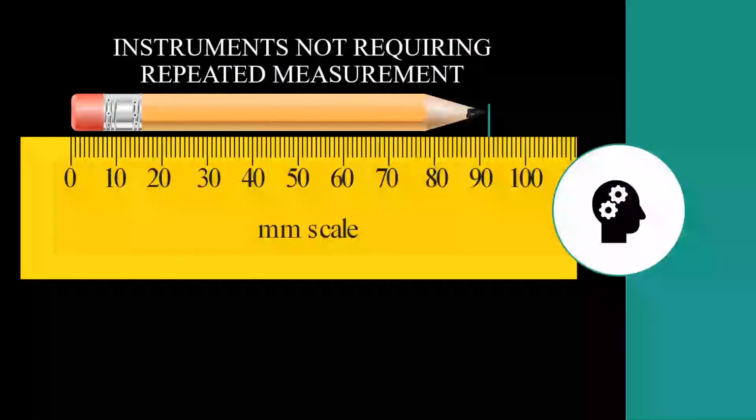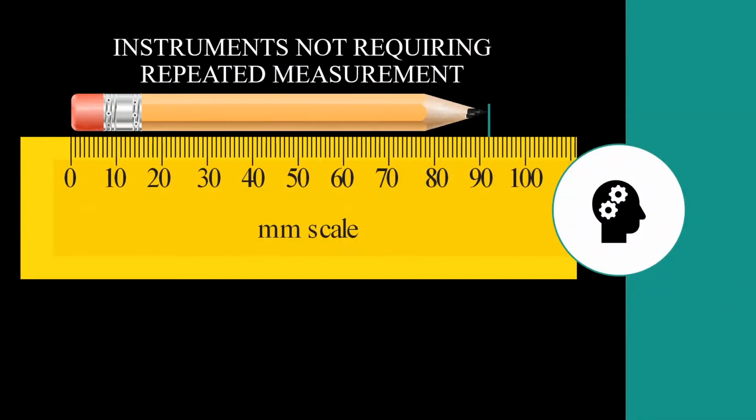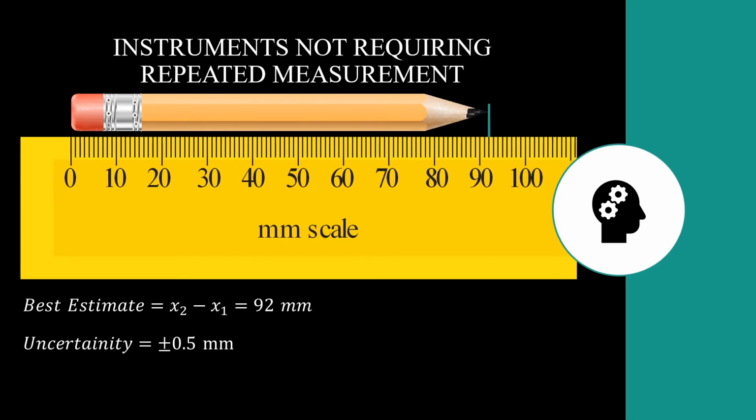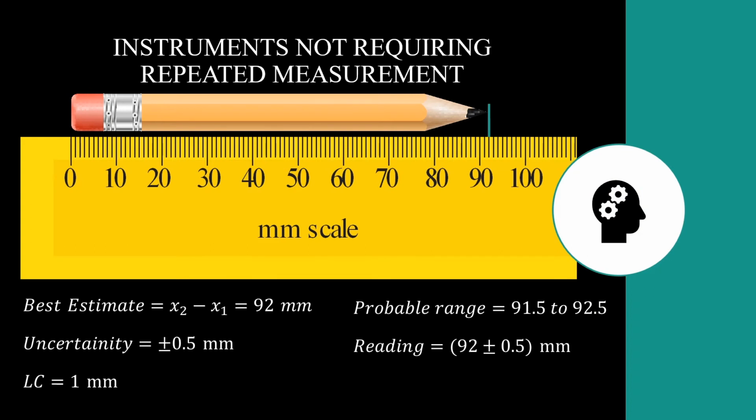For example, what do you think the reading is? It looks around 92 millimeter. Because I am thinking it is around 92 millimeter, therefore I am quoting the uncertainty to be around plus minus 0.5 millimeter, because the least count of the instrument is 1 millimeter. So the probable range is 91.5 millimeter to 92.5 millimeter. Or to say the reading is 92 plus minus 0.5 millimeter.